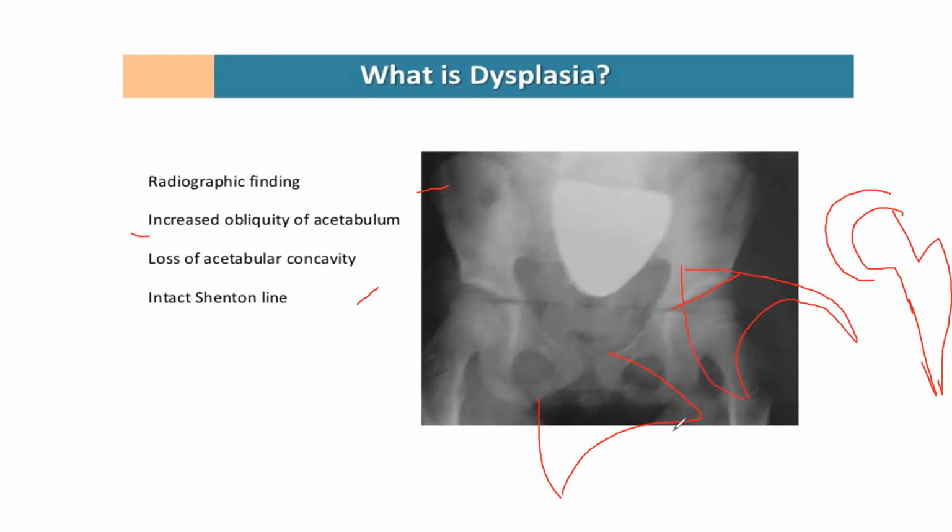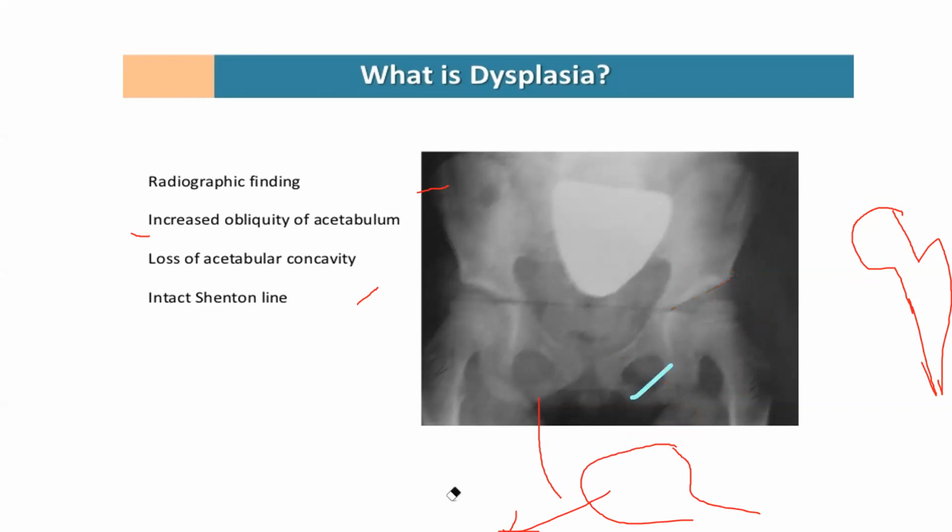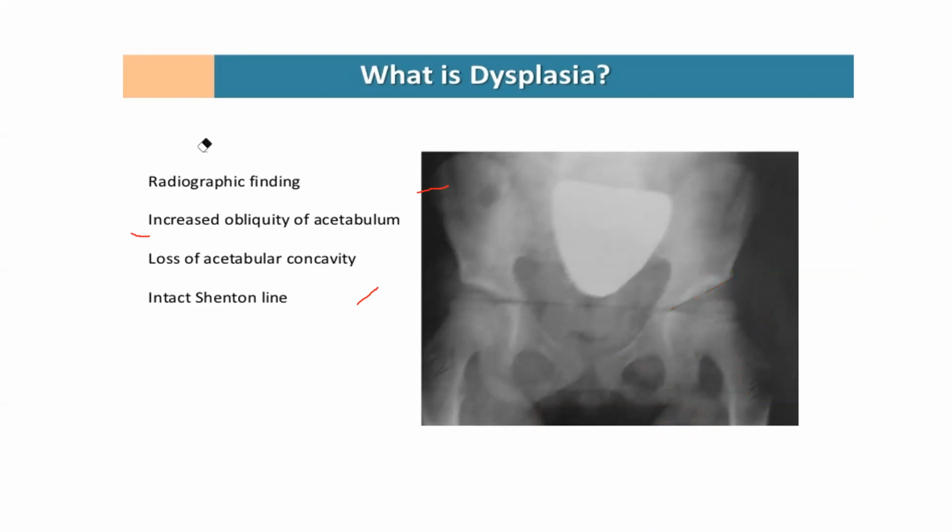Okay, it will become more shallow. Whenever there is a shallowness of the acetabulum, there is a chance of more dislocation. So there is a dysplasia going on, which leads to the deformity of the acetabulum also. So the acetabulum may be deformed, or maybe the head can be deformed. So that is dysplasia.